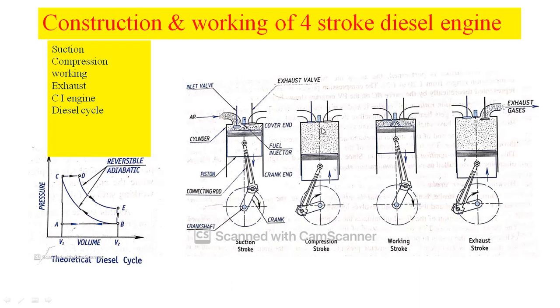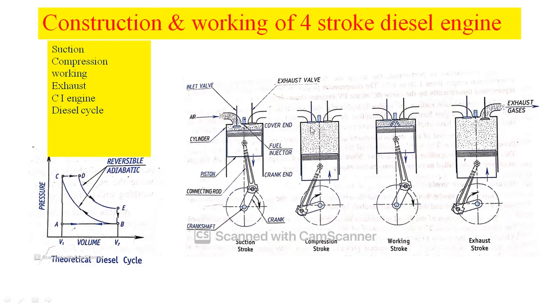Let us just recall, in case of the petrol engine, the spark plug fitted at the cover end initiates the combustion process. Therefore, that petrol engine we can call an SI engine. But here in case of the diesel engine, highly compressed air initiates the combustion process. Therefore, we can call it a compression ignition engine.